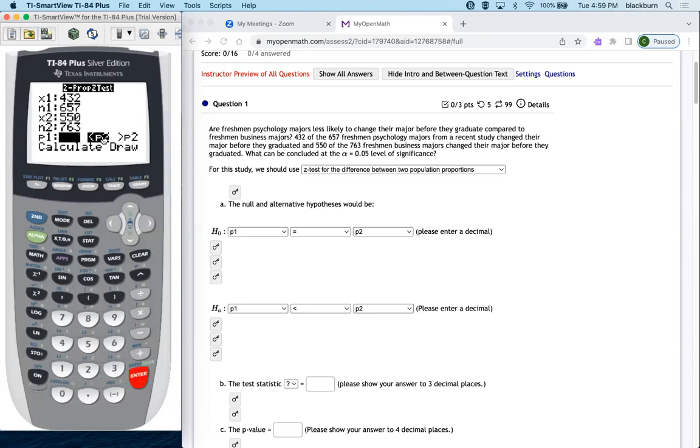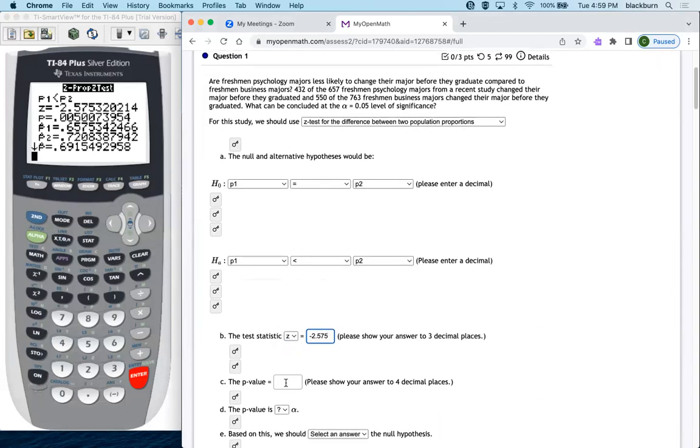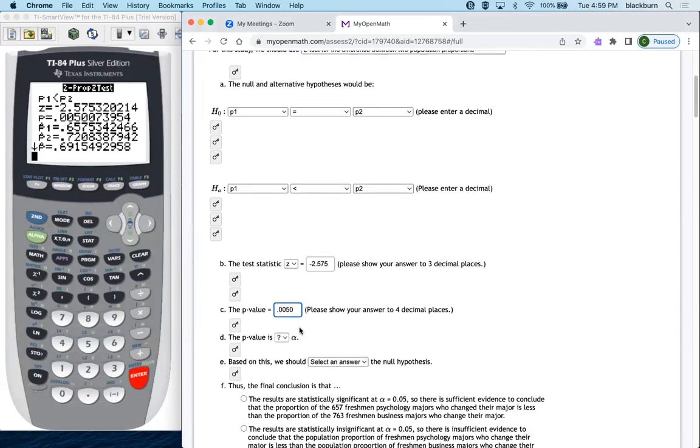P1 less than P2, so we have the correct inequality highlighted. Then we calculate, again, negative 2.575, and this is a Z statistic. So that's way out on that tail. Negative 2.575, as evidenced by such a low p-value, 0.0050. The level of significance is 0.05. We're at 0.005, so we're less than.